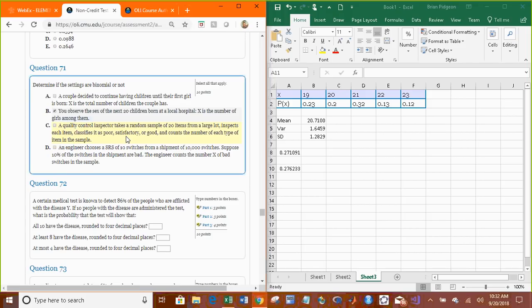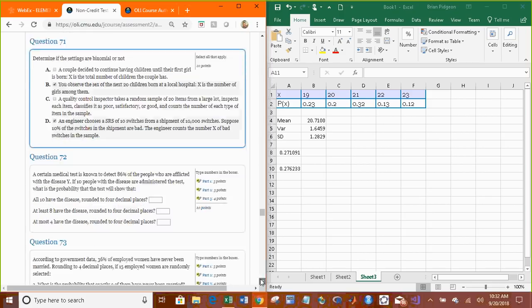An engineer chooses a simple random sample of 10 switches from a shipment of 10,000. Suppose 10% of the switches in the shipment are bad. The engineer counts the number X of bad switches. That's binomial. We're going to assume, because it's 10,000, each switch being defective or bad is independent of the other one. Our sample size is fixed at 10. The probability of success is 10%. And it's either bad or good. All right.